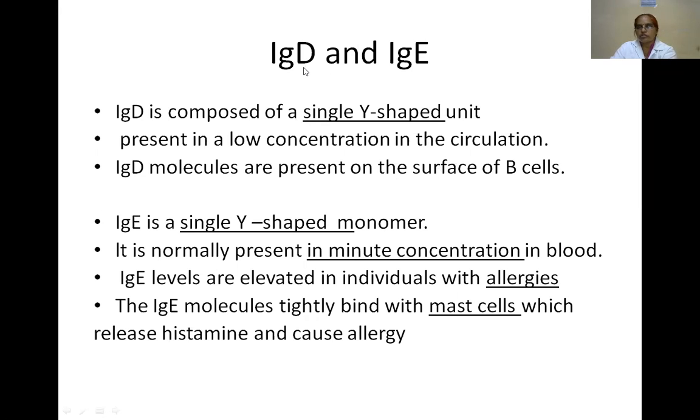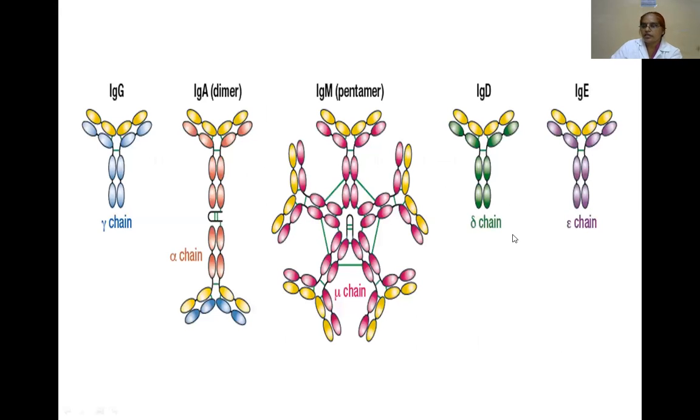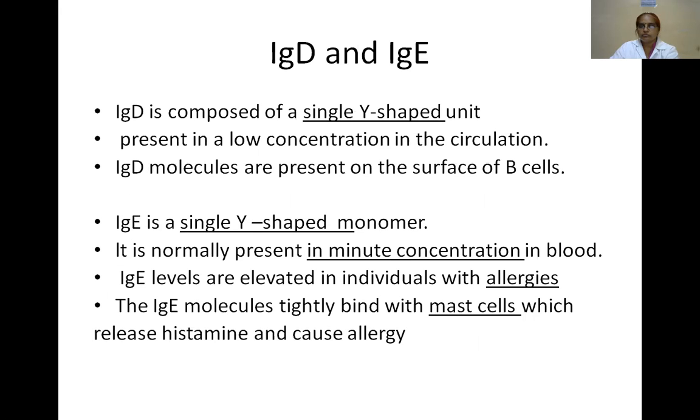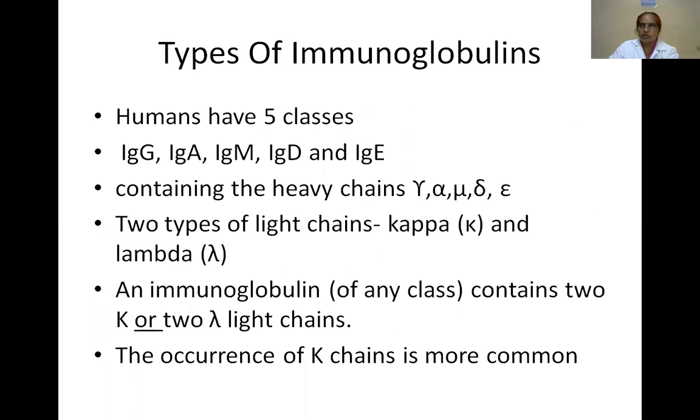IgD is also a single Y shape, a monomer. It is present in the circulation at low concentration and also on the surface of B cells. IgD contains delta type of heavy chains. IgE is a single Y-shaped monomer. It is normally present in minute concentration in the blood, and it is tightly bound to mast cells, which release histamine and cause allergy. IgE levels are elevated in allergic conditions, and it contains epsilon type of heavy chains.